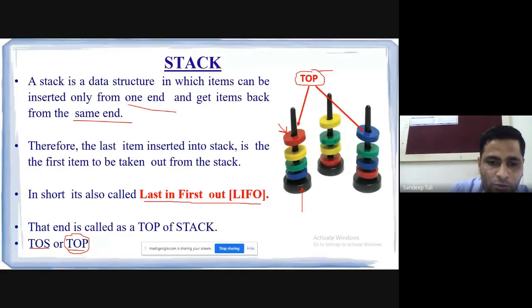Okay. So again I am repeating, the stack is a linear data structure. You could include here the word linear. Why linear? Linear means in a linear manner, one after another. So after blue we can insert green, then we can insert yellow, then we can insert red, and in the reverse order we can remove linearly also. That's why this kind of data structure is known as a linear data structure. Okay. Now any doubt in this? So what is top? Is it okay?